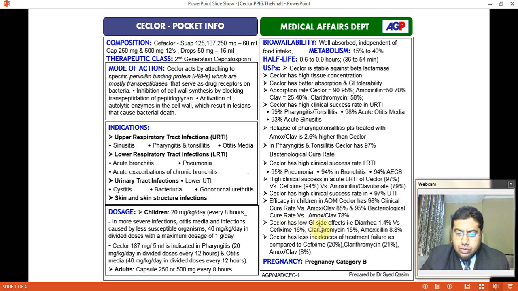Ceclor has lower GI side effects, that is diarrhea 1.4% as compared to Cefaclor that has 16%, and clarithromycin is 15% and amoxicillin is 8.8%. Ceclor has less incidence of treatment failure as compared to Cefaclor 20% and clarithromycin 21% and amoxicillin clavulanate that is 8%. Pregnancy: it belongs to pregnancy category B.